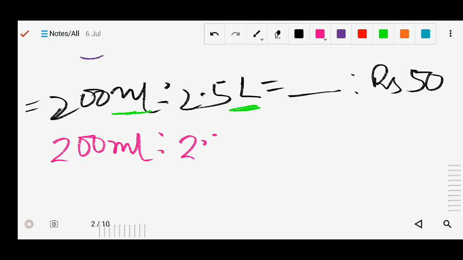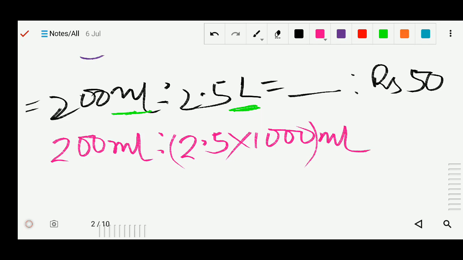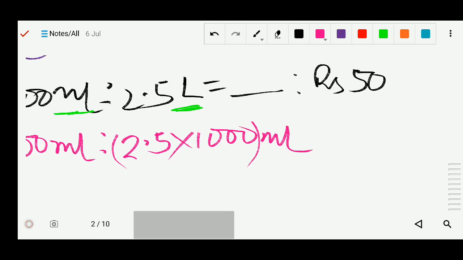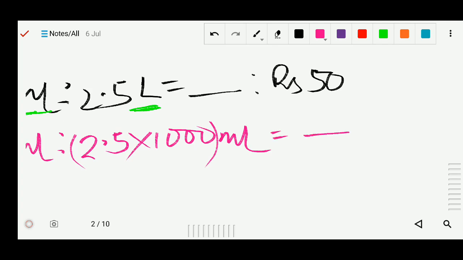So 2.5 you will multiply by 1000, and this is now in milliliter. Next, equals to blank is to rupees 50.